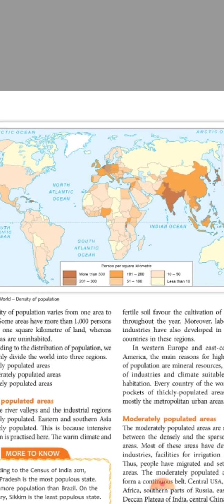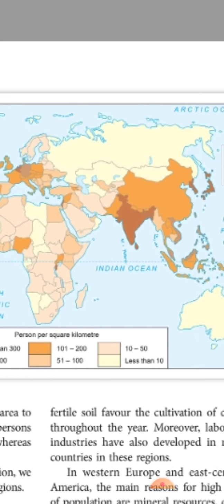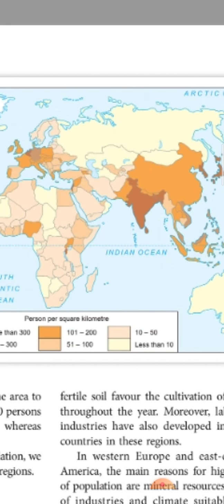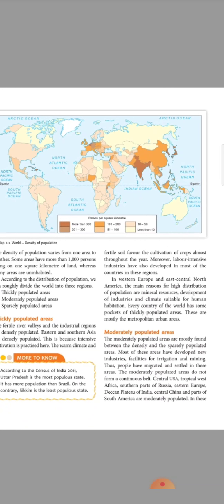This map is telling, through this map you can understand. In this place you see in India, it's very dark, no? You come to the conclusion through these things that India is a very fertile country, so most of the people like to be in India. And throughout the world also, in every continent and in every country, the people will live in the plains.